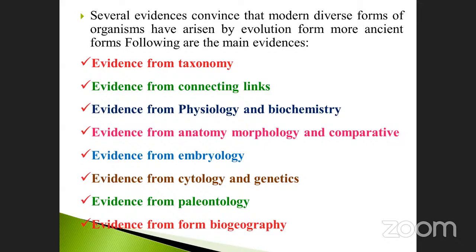Take an example: monocot and dicot, gymnosperm, angiosperm. What taxonomical classification is there? It may be related to xylem and phloem, complex tissues like that. They give so many evidences. What are the evidences that have been reported? Here I listed them one by one. Evidence from taxonomy. Some other scientists take taxonomical aspects. Evidence from taxonomy. Evidence from connecting links.